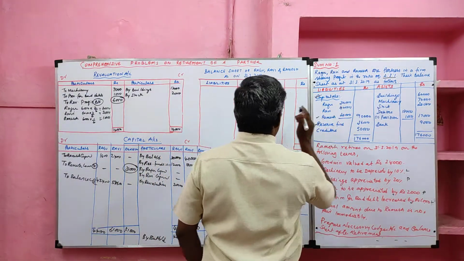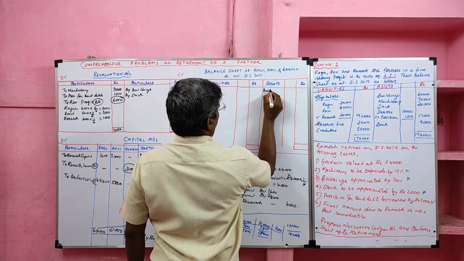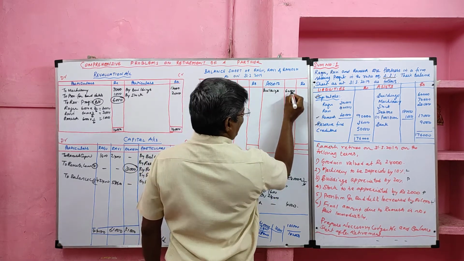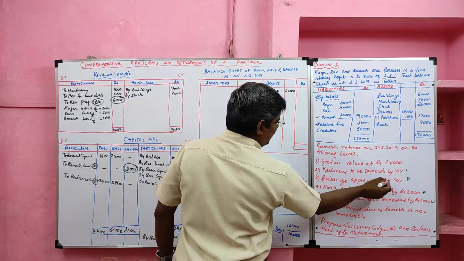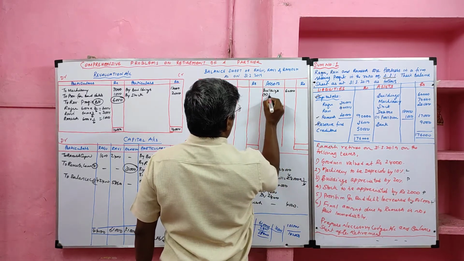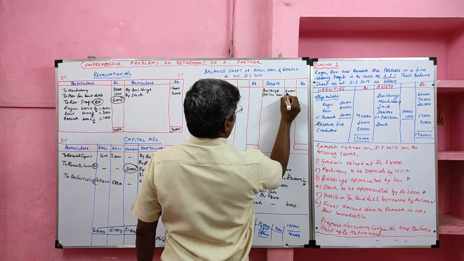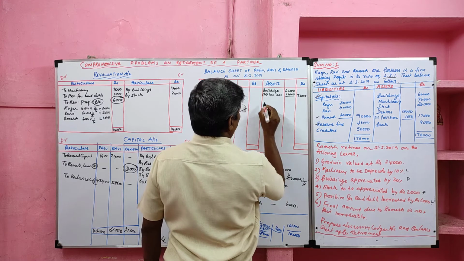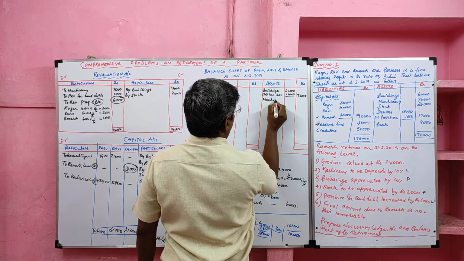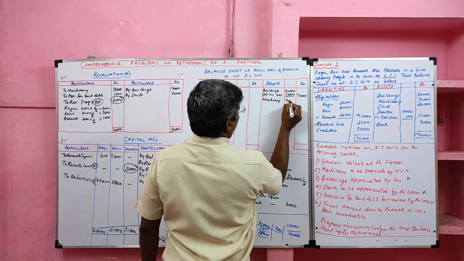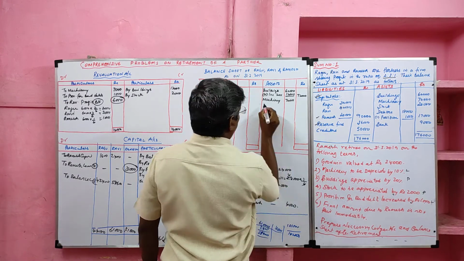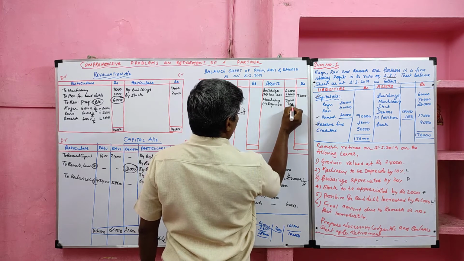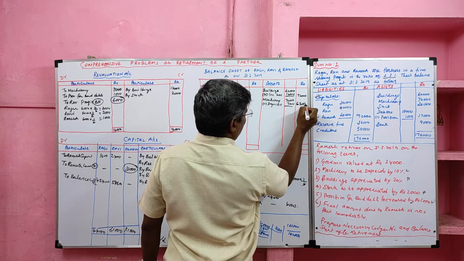Start with the asset side. First one, buildings. Building total value 60,000. It has an adjustment. Building value increased by 20%, so plus 12,000. Present value of the building 72,000. Then we have machinery. The old value 70,000. Now depreciated by 10%. Minus depreciation 10%, 7,000. The present value 63,000.